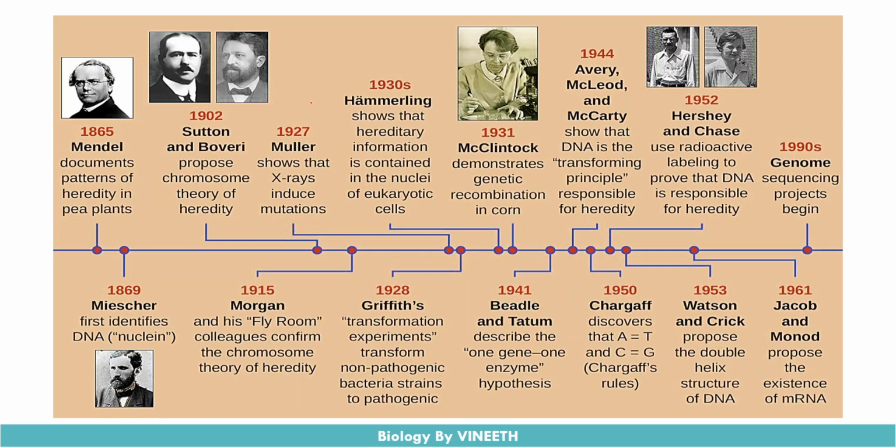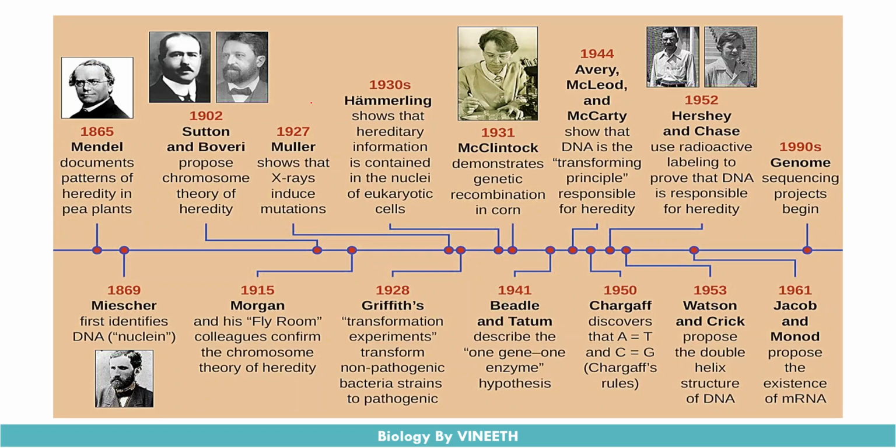And then Miescher identified nuclein as the material present in the cell nuclei. Then Sutton and Boveri proposed the chromosome theory of heredity. Then Morgan came, coined the term linkage and explained it. Then Mueller used X-rays to induce mutations in genes. Then Griffith started the transformation experiments. He was the major person to build the curiosity to know what the transformation principle was, that was transforming from one parent to another progeny.